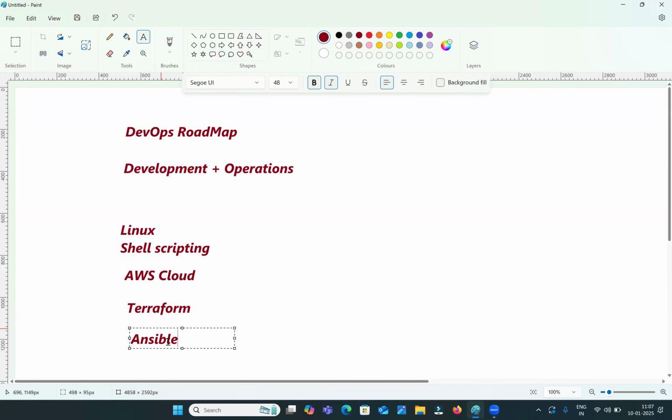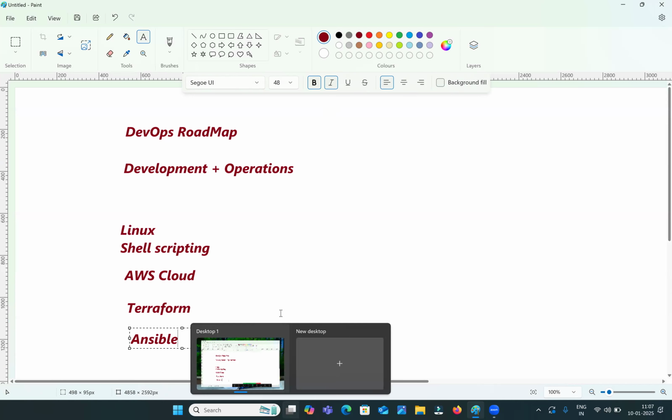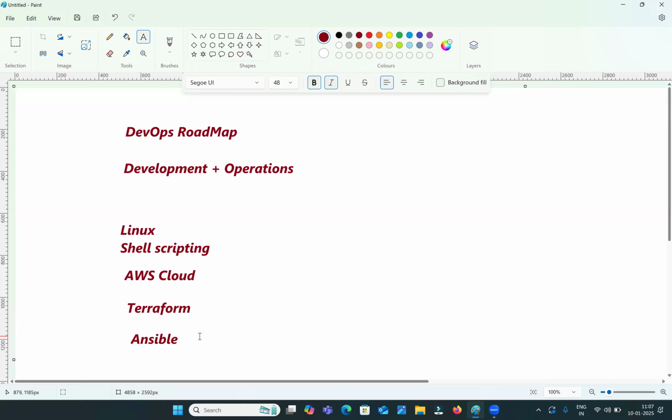to avoid that manual involvement, we go for configuration management tools, that is Ansible. With Ansible, we can connect to all 100 computers and install the Java software on all the computers at a time. From a single place, we can install Java on all 100 computers at a time. So that's why we should have strong knowledge of Ansible also.